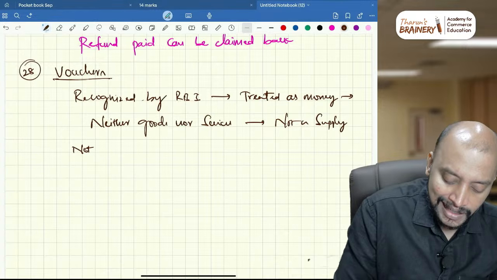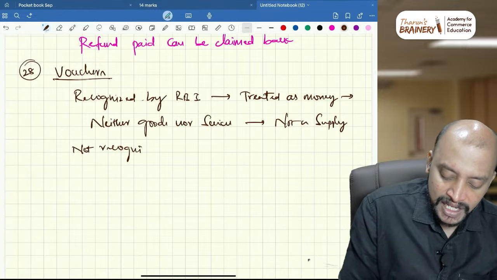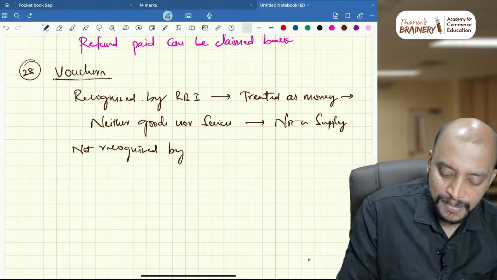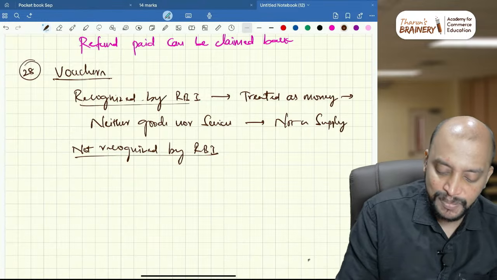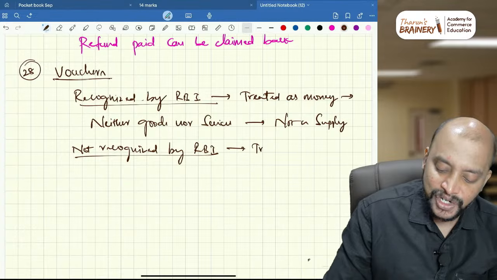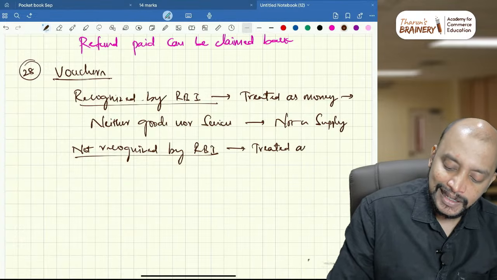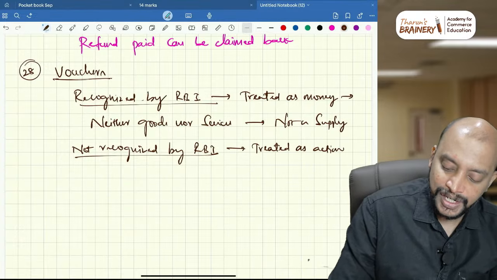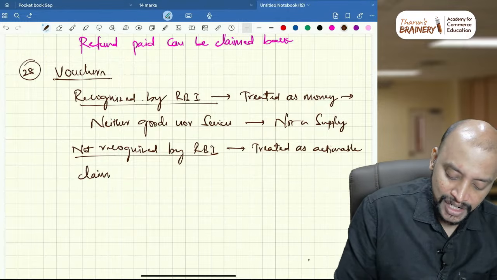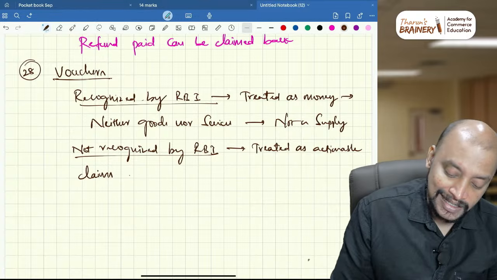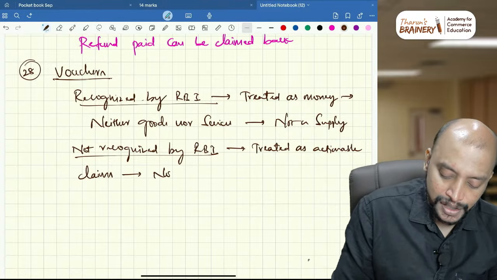Then, not recognized by RBI. If the vouchers are not recognized by RBI, what is the treatment of these vouchers? They are treated as actionable claims, and then also it is not a supply.